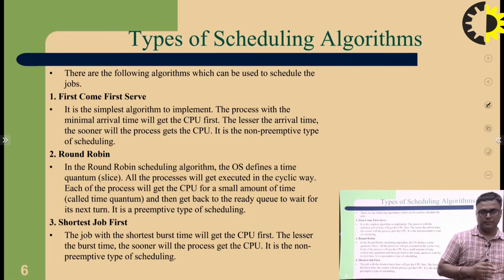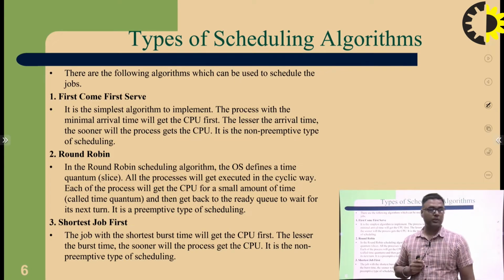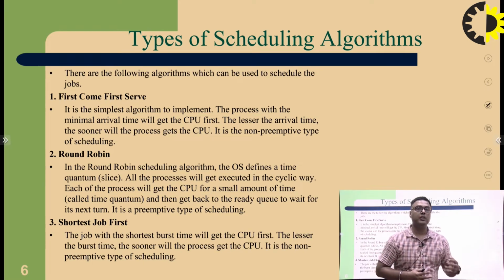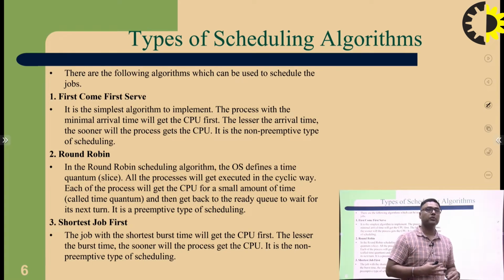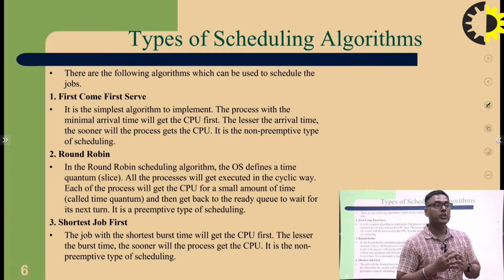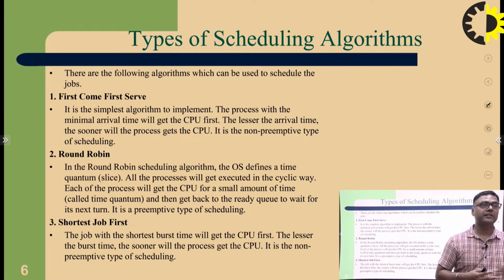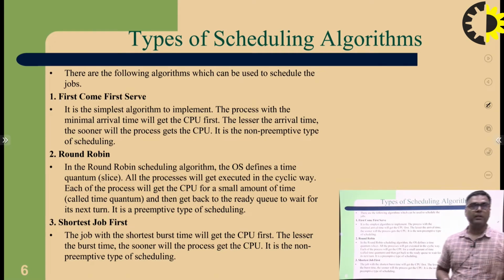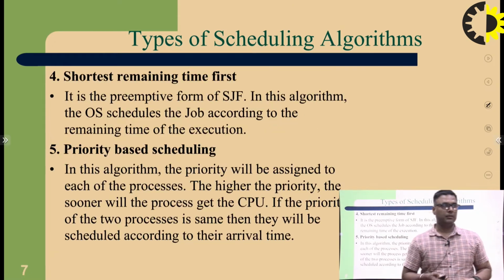Shortest job first: in shortest job first scheduling, a number of jobs are there, and the job whose execution time is minimum is inserted into the CPU first. It is non-preemptive, but round robin is a preemptive type of scheduling.